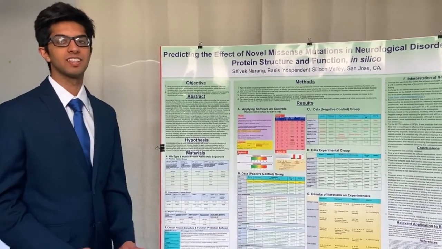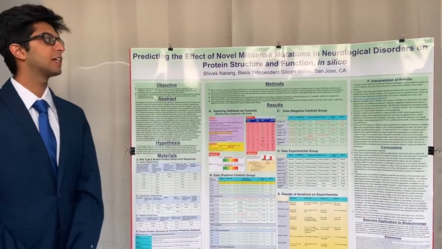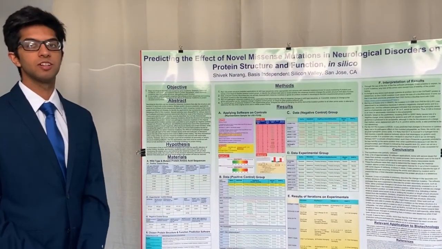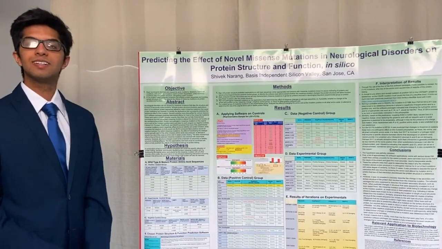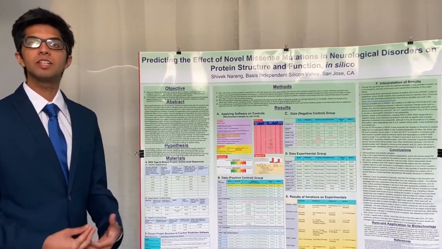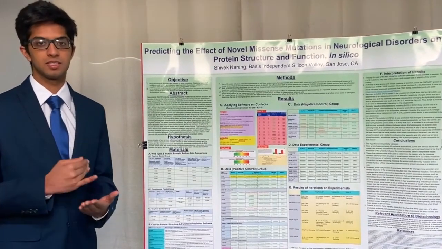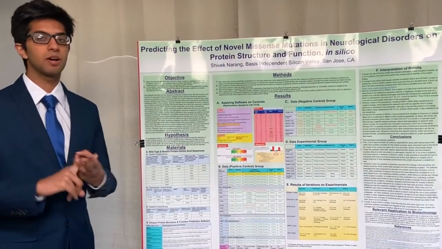My name is Shivik Narang, and my project is predicting the effect of novel missense mutations in neurological disorders on protein structure and function in silico. Now, when I was in 8th grade, I became really interested in learning about the brain. And as I read all about the brain, I learned about some diseases such as Alzheimer's, autism, and Parkinson's.